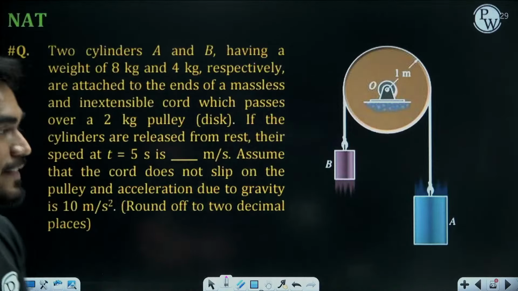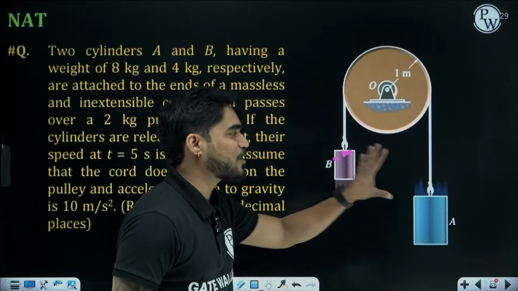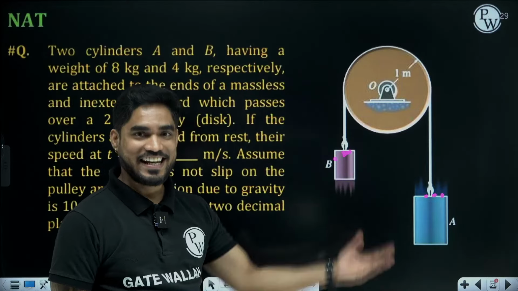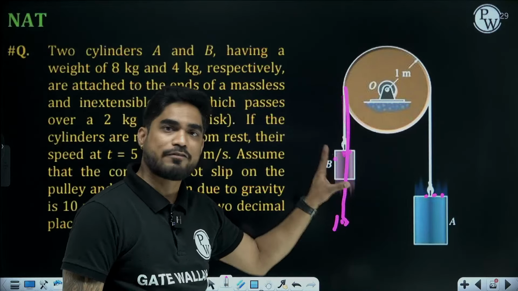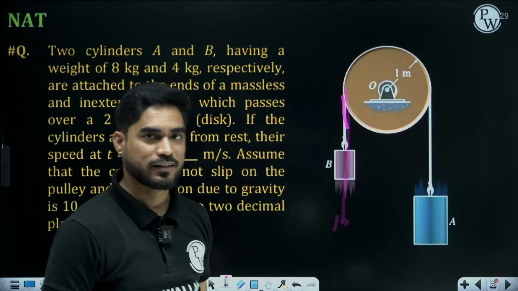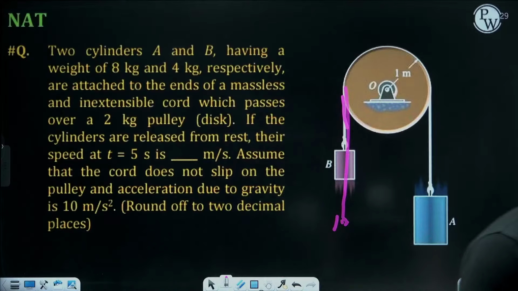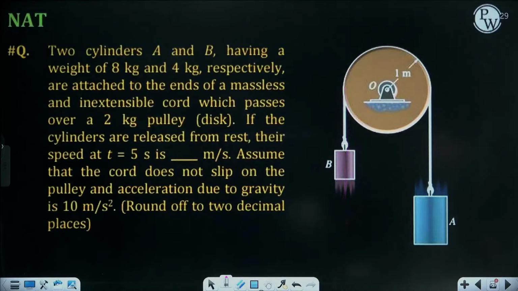Now in this case, you have cylinders on both sides. In the last problem, there was only one cylinder, one force. Now you have cylinders on both sides. Let me see how many of you get the correct answer in the first attempt.